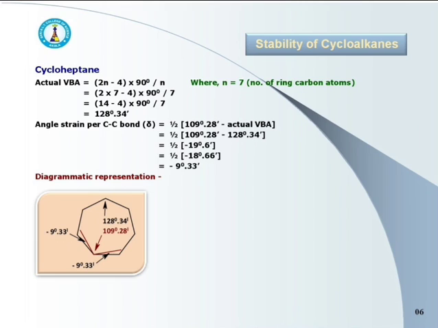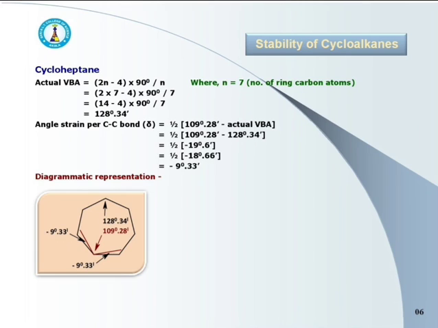Again, the value of angle strain is negative. It means outward angle strain. See the given representation. Carbon-carbon bonds are forced apart from each other to satisfy the geometry of the ring. Here the actual valence bond angle is 128 degree 34 minutes.